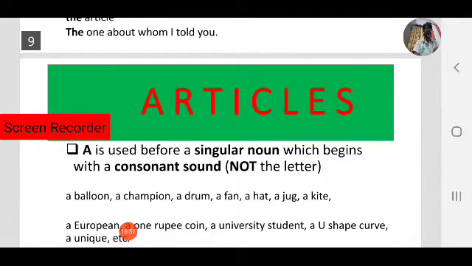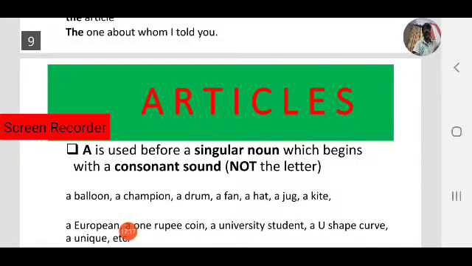So we use a before consonant sounds, not letters. Sounds are important here. A is always used before a consonant sound, not a letter. If you use a before consonant letters, that is a common mistake. So avoid that common mistake. Always focus on sound. The sound is important, not the letter.